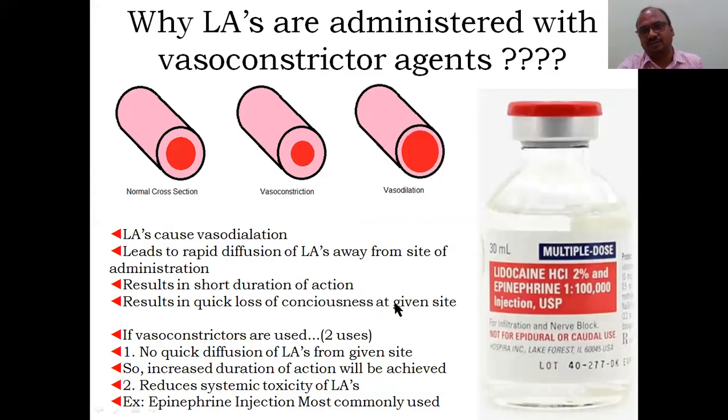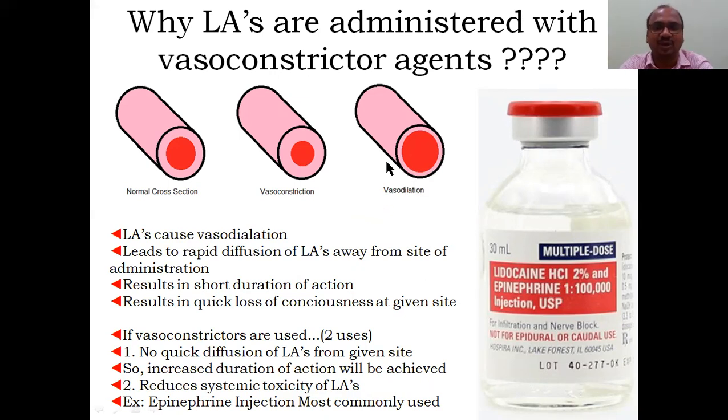And see, there was one problem with local anesthetics. Local anesthetic causes vasodilation. That is the main problem, keep in your mind. Dilation of the blood vessels. For example, the doctor has given an injection here. Actually it blocks the nerve sensation, but apart from the nerve, it also acts on the blood vessels present here. Those blood vessels will be dilated. That is the main problem with local anesthetics.